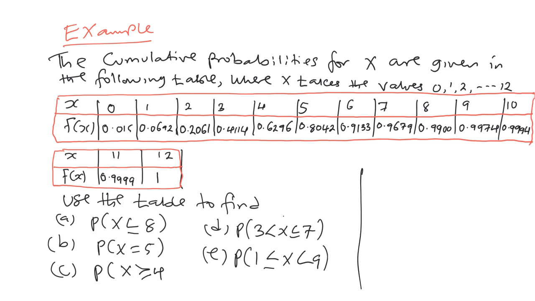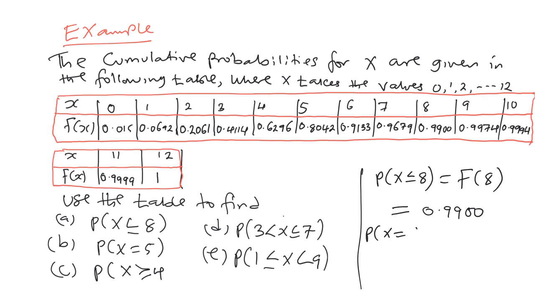So that's simple. The probability of x less or equal to 8 is the same as f of 8, because for f of 8, we sum the probabilities of x values from the first up to 8, okay? Up to and including 8. So this is going to be, look for 8, that is 0.9900. We are done with that. Very simple. Then the next part, they want the probability of x equals to 5.